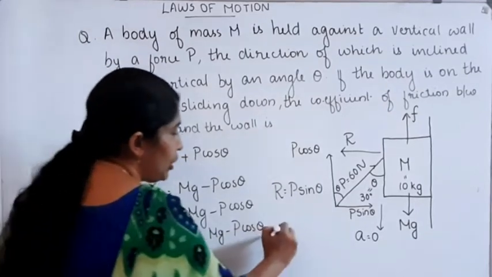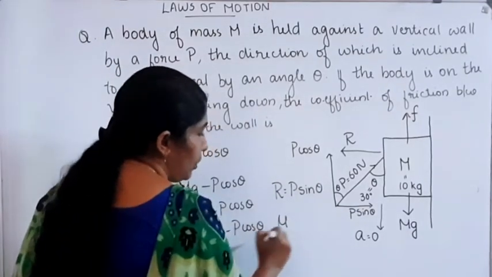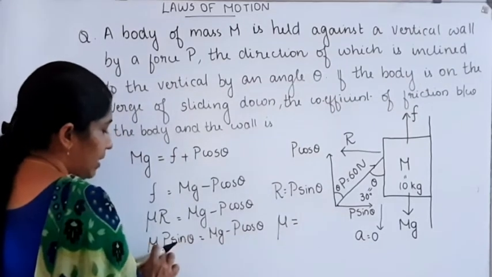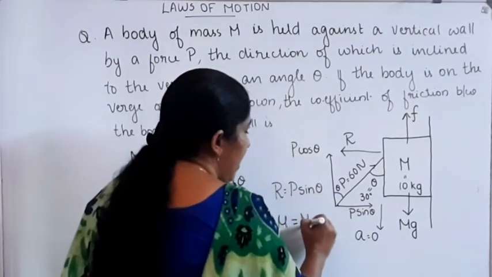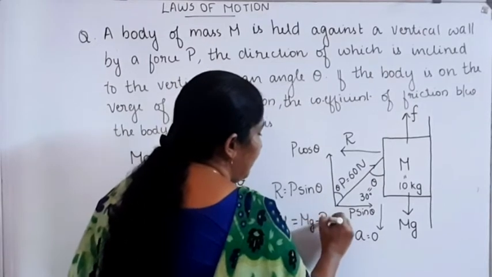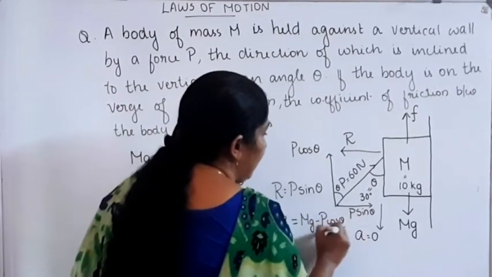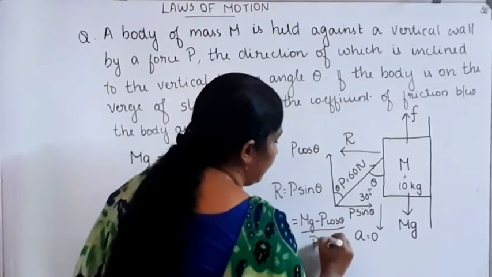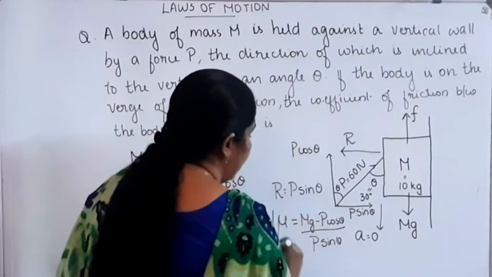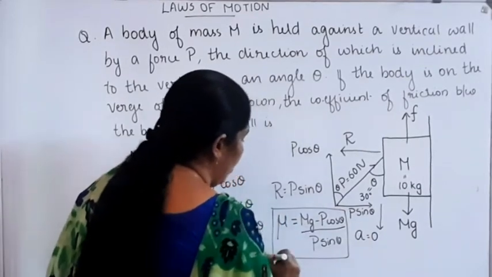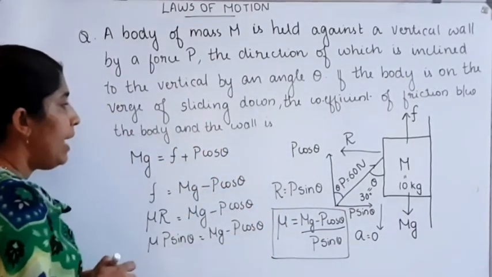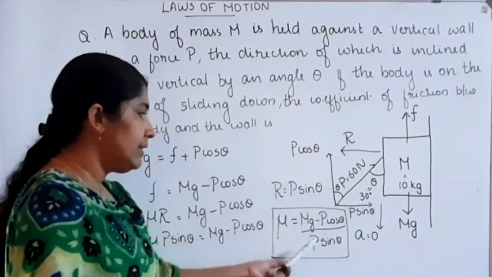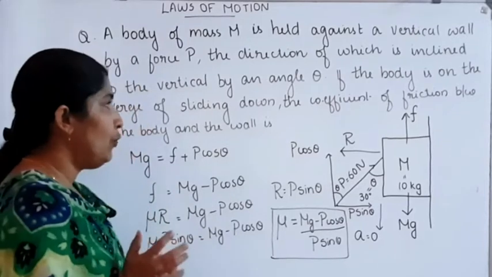Then the coefficient of friction mu is equal to mg minus P cos theta divided by P sin theta. This is the coefficient of friction equation. Now we can substitute the values of m, P and theta in this equation to find out mu.